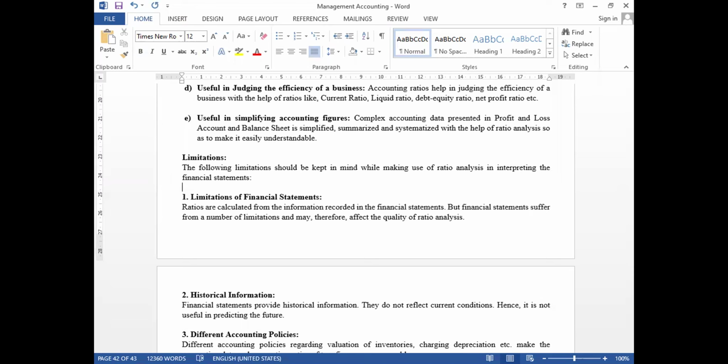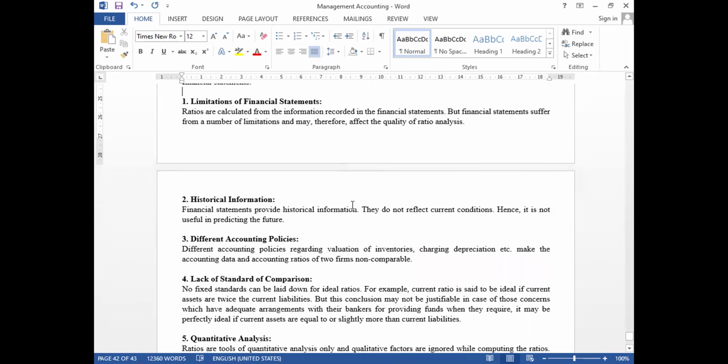To analyze the financial statements, it depends on which method the company is following, such as WDV. Based on that, numerical values will change. If the numerical values change, obviously profit and everything will change, and the analysis will also change. So we cannot rely on the analysis which we have already computed. That is the major drawback of ratio analysis.